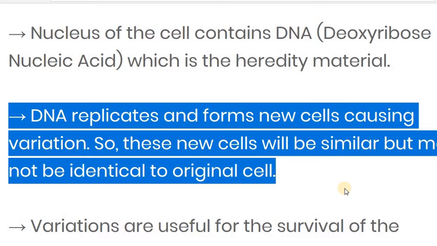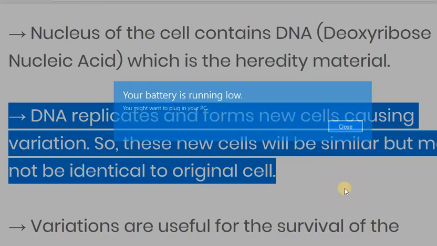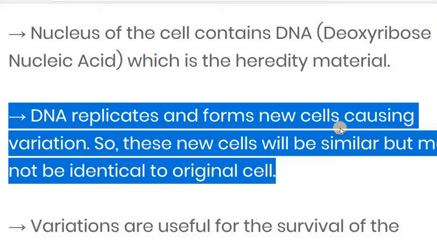So if asked what is responsible for the variation of the organism, then the DNA is responsible for the variation in sexual reproduction, and for the heredity material, for transferring the characters from one generation to another generation. The DNA is also responsible for that. That's why it is known as the heredity material of the cell.